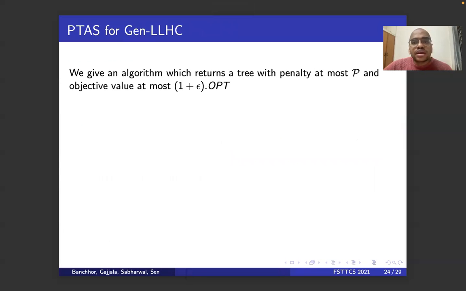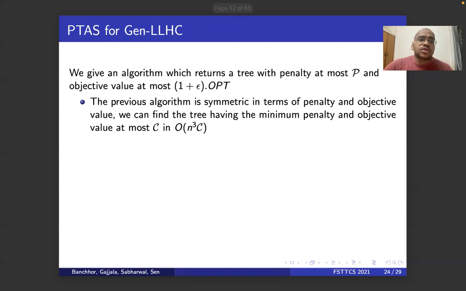So in this PTAS, we are giving a tree which has penalty at most P, and the objective value is at most 1 plus epsilon times optimal. The previous algorithm was symmetric in terms of code length and decode time, or objective function and penalty function. So you can just switch the parameters and you can get an order n cubed C algorithm where C is the objective function bound.